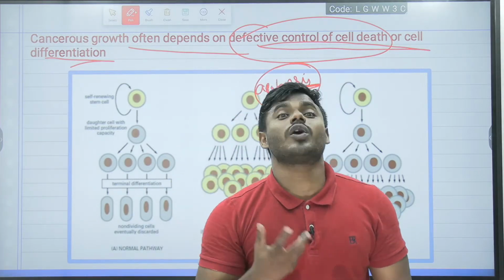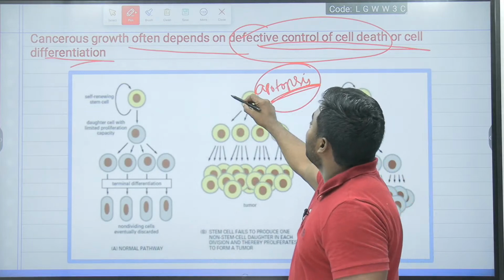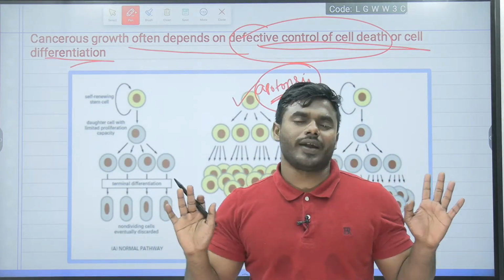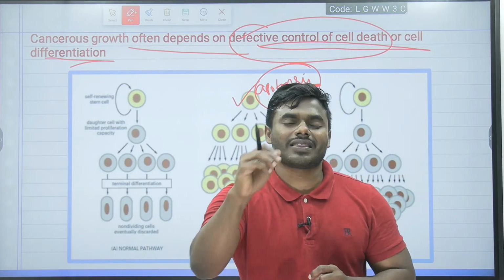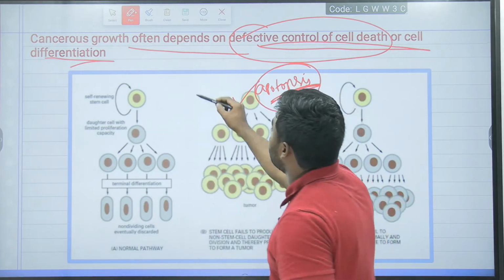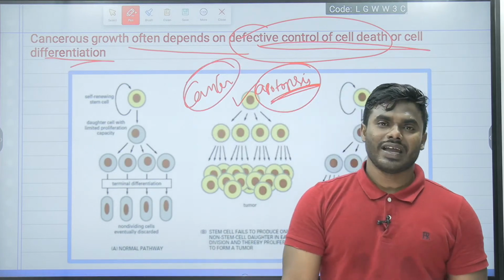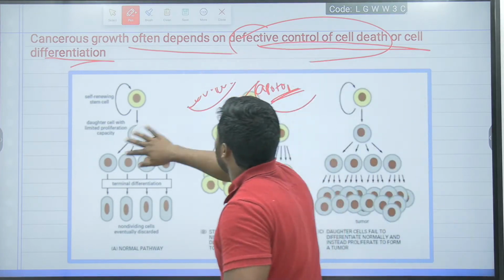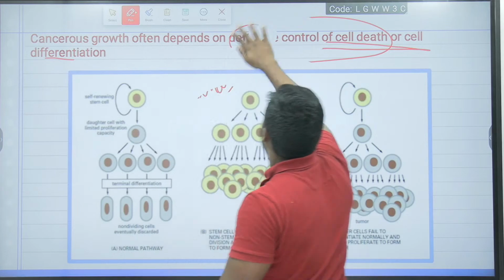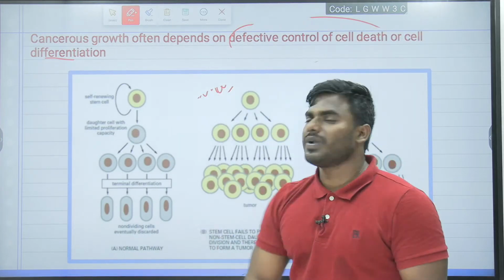It is not dying. What can we call this? We can say that apoptosis has failed. Programmed cell death has failed, which means it is leading to cancer.